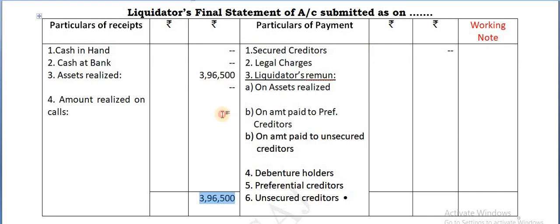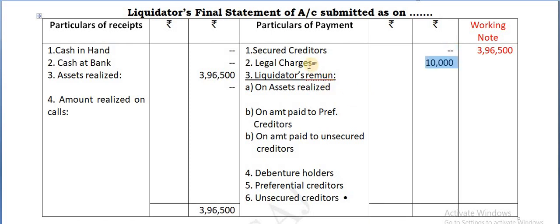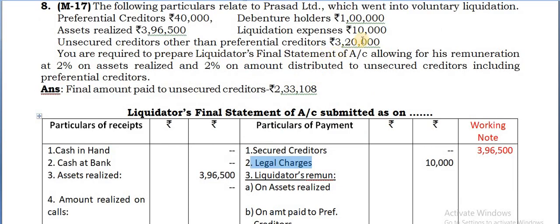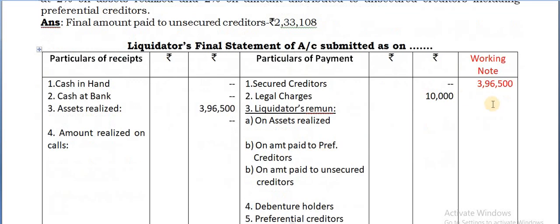The same is the total also, and take the same amount here in the working note, 3,96,500. No amount is payable to the secured creditors. It is nil. Then you can take the amount paid towards legal charges. The liquidation expenses you are given, 10,000, minus the 10,000. So the balance is 3,86,500.